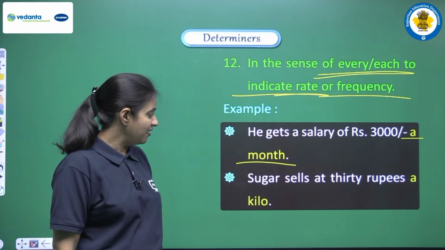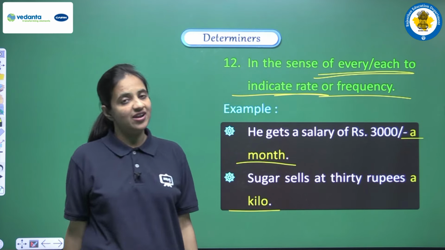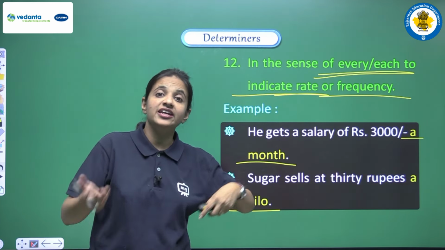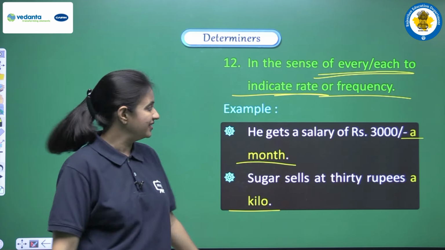One more example we are having: sugar sells at 30 rupees a kilo, right? Again we are talking about frequency, and we are trying to say that each kilo, okay? And in this sense we can use a or an as an article.